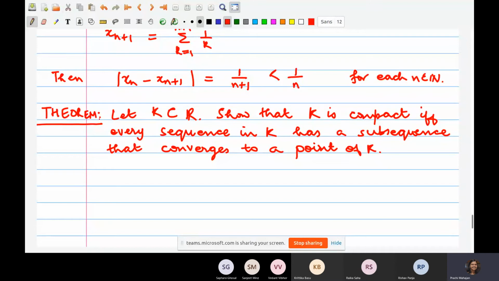Now, one must wonder, right? The definition of compact set that we started off with says that K is compact if every open cover of K admits a finite subcover. Now, where do sequences come in?